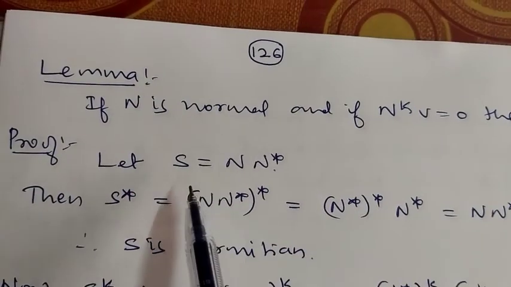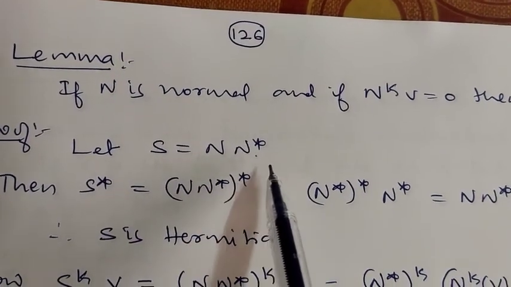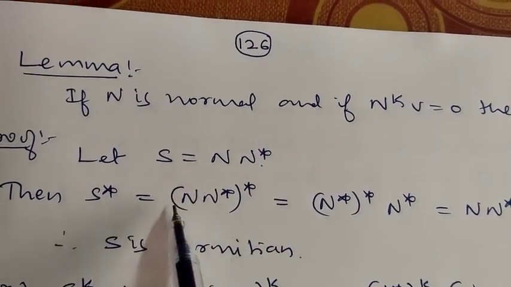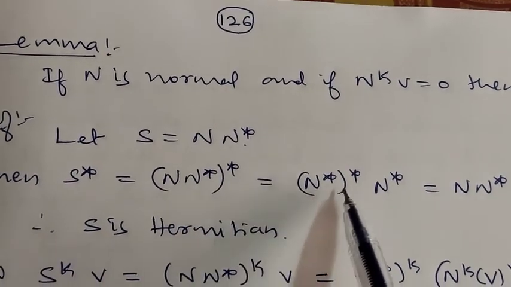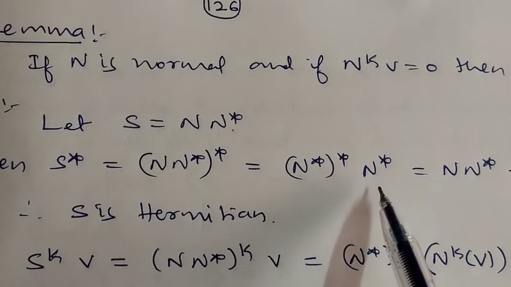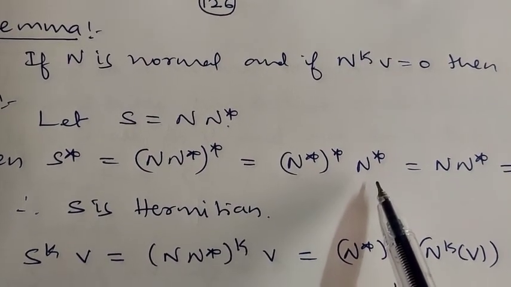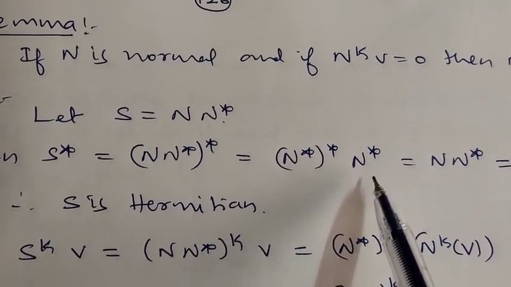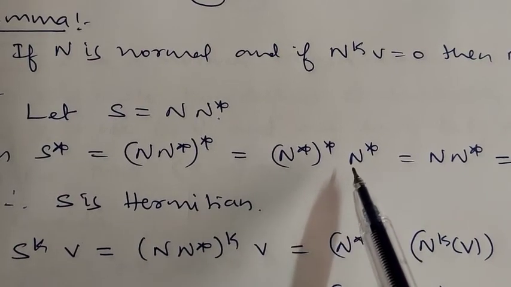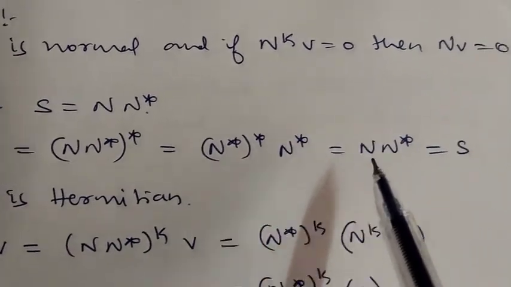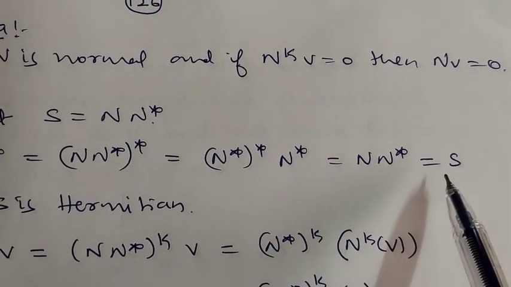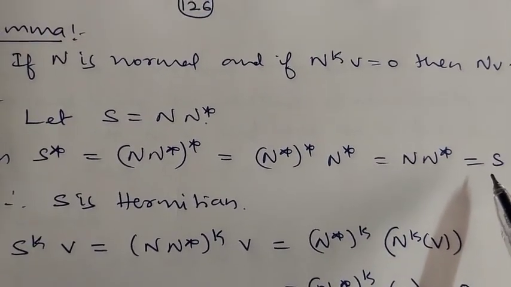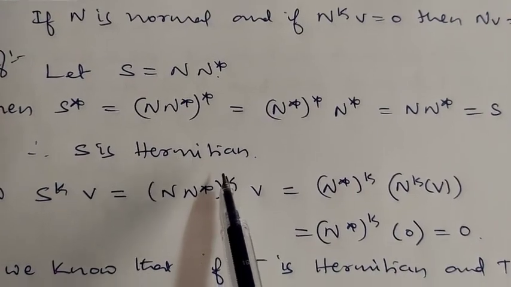Proof. Let S equal N N star. Then S star is what? (N N star) whole star. This is (N star) whole star into N star, because (ST) whole star is T star into S star. So this is (N star) whole star into N star. (N star) whole star is N, so this is N into N star, which is S itself. Therefore S star is equal to S, which implies S is Hermitian.